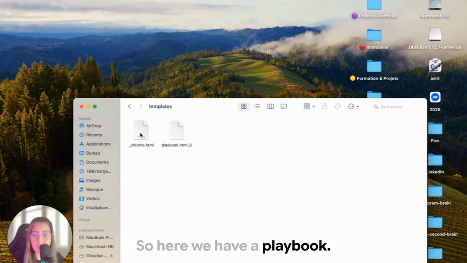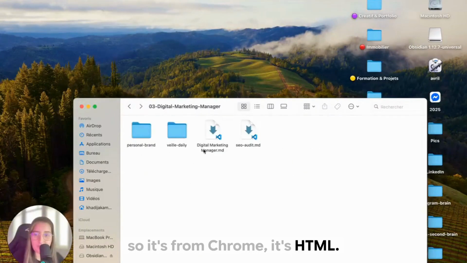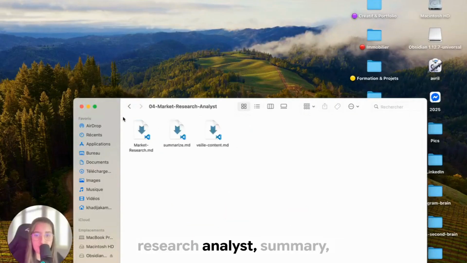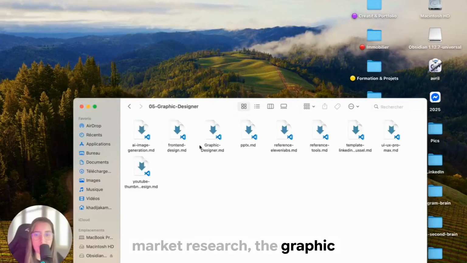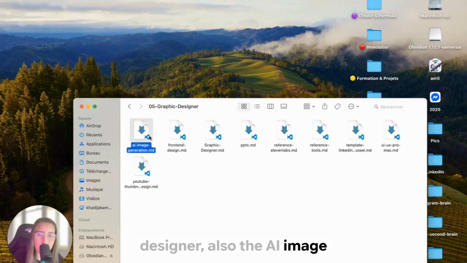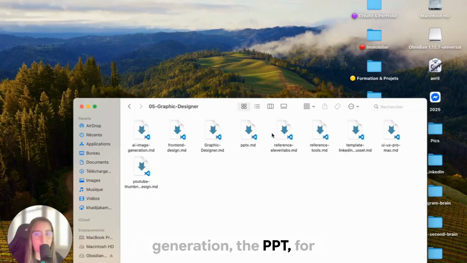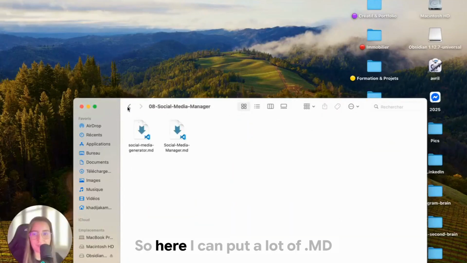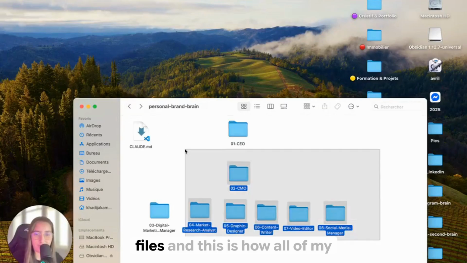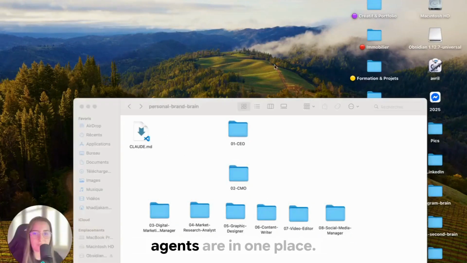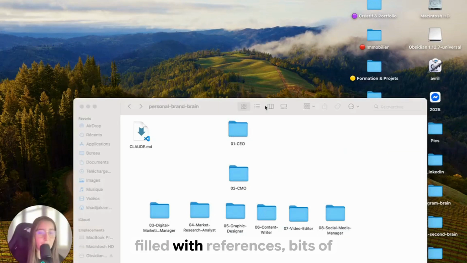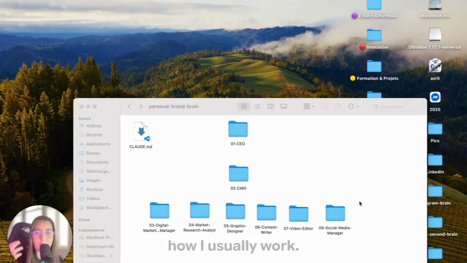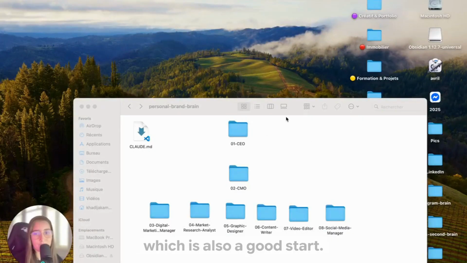So here we have a playbook. So it's from Chrome, it's HTML. Here we have the market research analyst, summary, market research, the graphic designer, also the AI image generation, the PPT, for example, the graphic designer, here with the social media manager. So here I can put a lot of .md files, and this is how all of my agents are in one place. Each folder is filled with files, it's filled with rules, it's filled with references, bits of how I usually work. Claude started loading the right ones when I asked, which is also a good start.